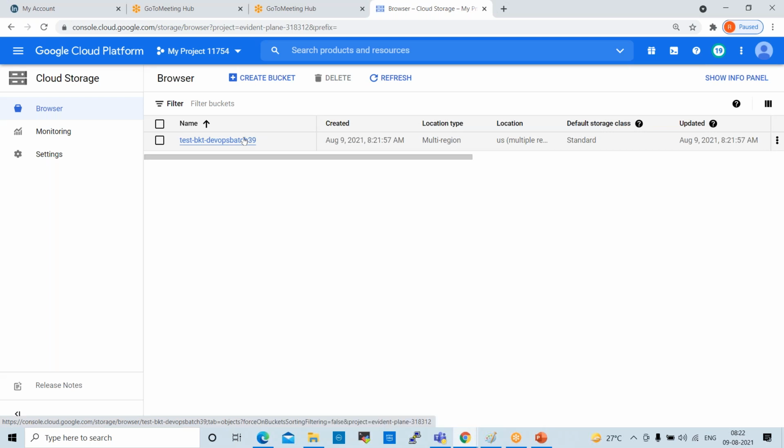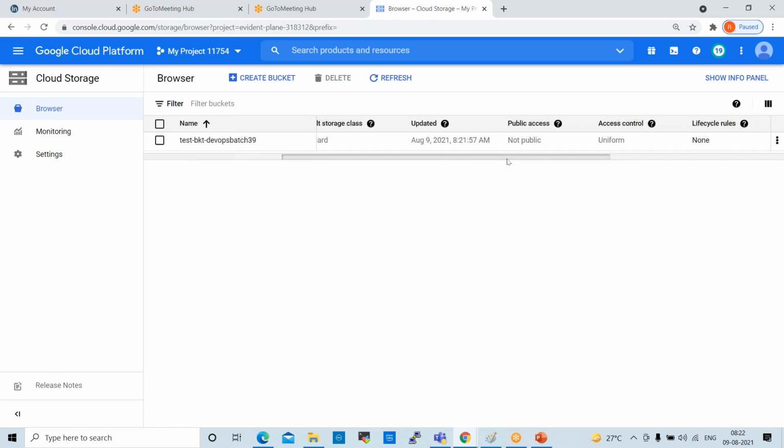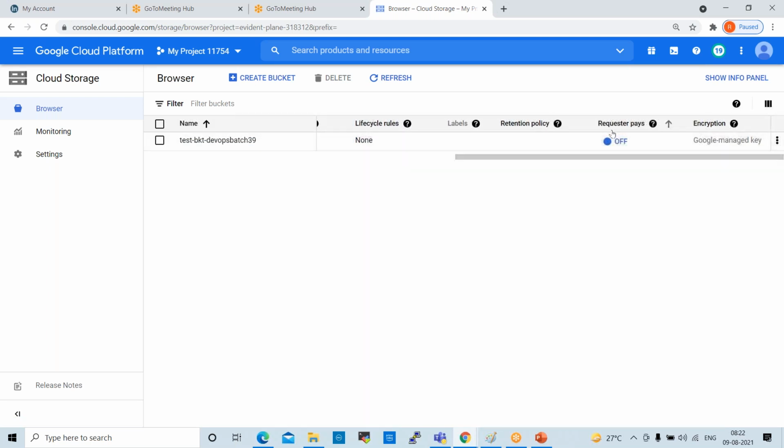Whenever we create the bucket, if you want to stop that bucket, you can stop that. Normally in AWS, we don't have that option. We can't stop the storage. We can disable the storage, but we can't stop that, right? But here they gave a very good feature: when we create the bucket, by default it is in off state.